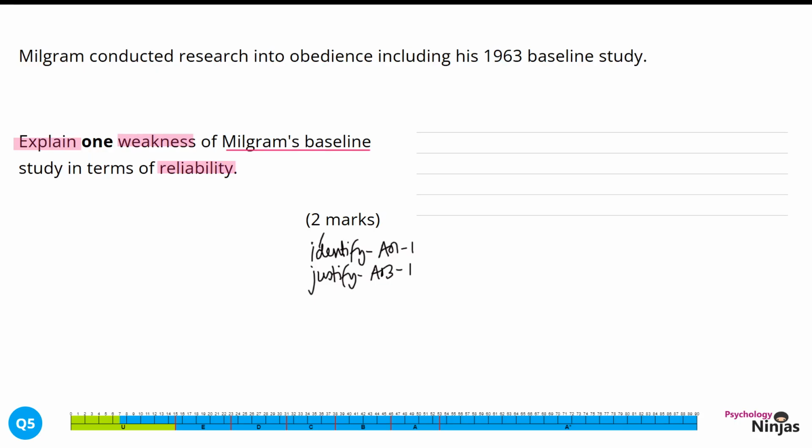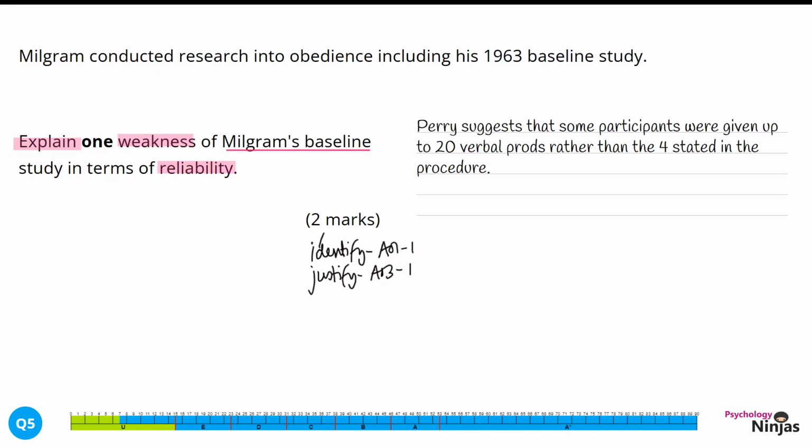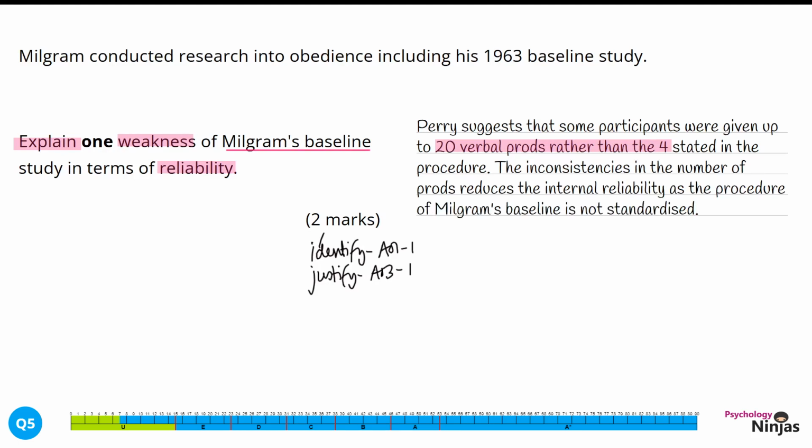Let's break down our answer. Perry suggests that some participants were given up to 20 verbal prods rather than the 4 stated in the procedure. We've clearly identified a problem with consistency here, talking about some participants getting 20 prods rather than just 4. Our next role in this response is to explain why that is a problem. The inconsistencies in the number of prods reduces the internal reliability as the procedure of Milgram's baseline is not standardised. We've clearly said that this is a problem inside the study and that it's now not consistent, that we have an unstandardised procedure and that different participants are experiencing this study in different ways.